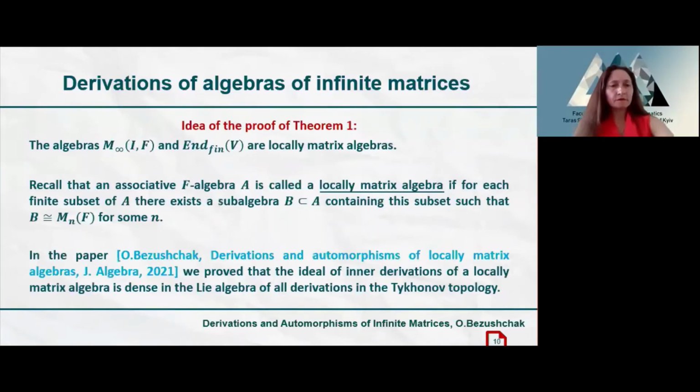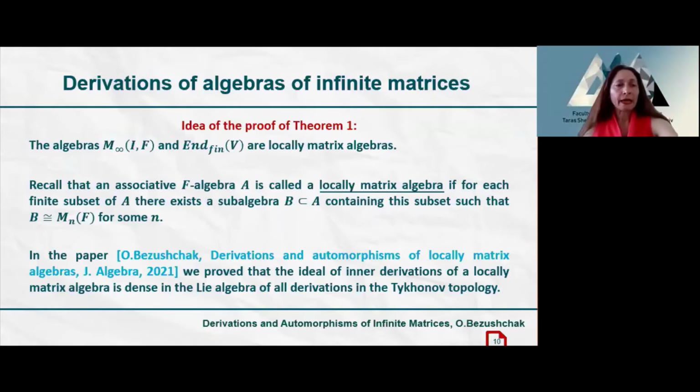We present a very short idea of the proof of theorem 1: the algebra of finite matrices and the algebra of all linear transformations of finite range are locally matrix algebras. Recall that an associative F-algebra is called a locally matrix algebra, the terminology is due to Alexander Kurosh, if for each finite subset of this algebra, there exists a subalgebra containing the subset, which is isomorphic to some matrix algebra.